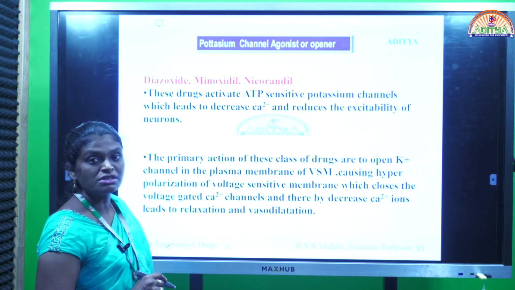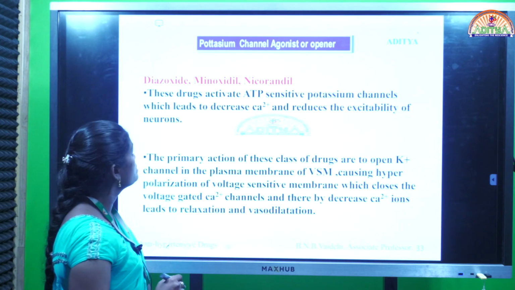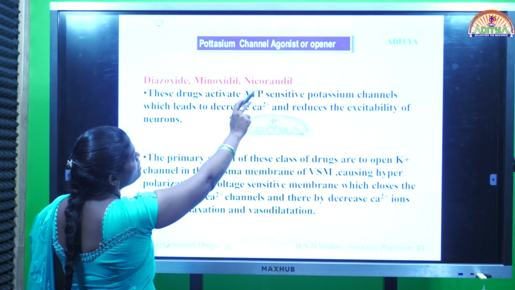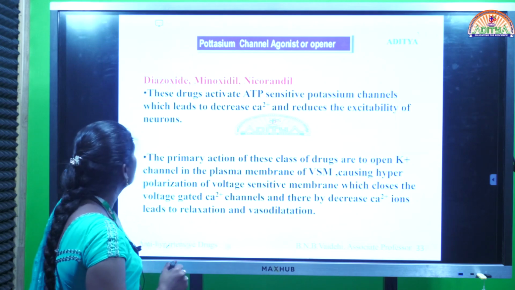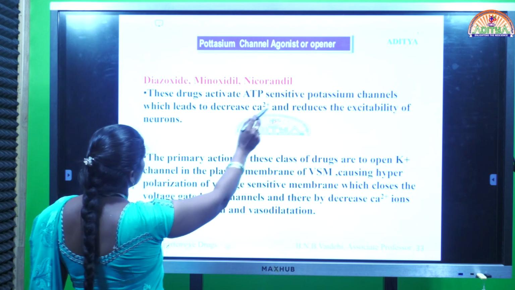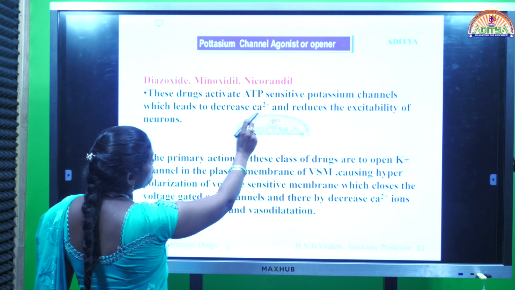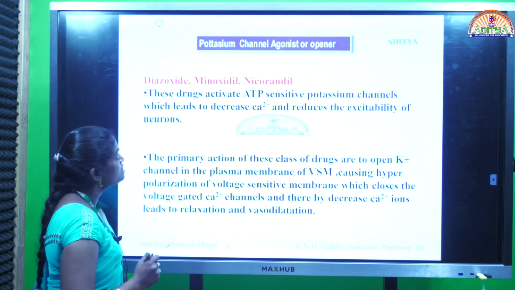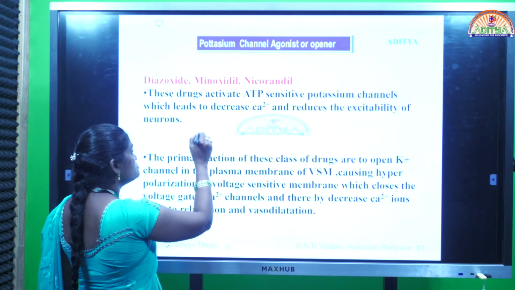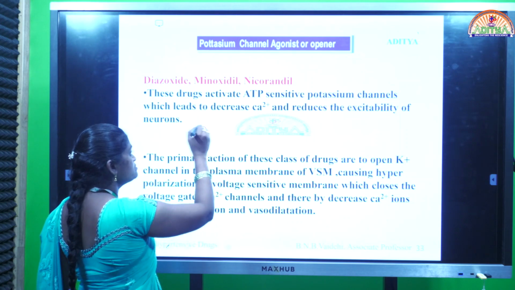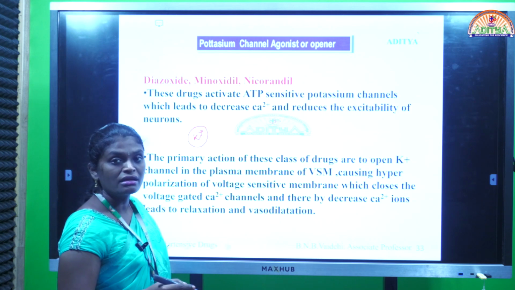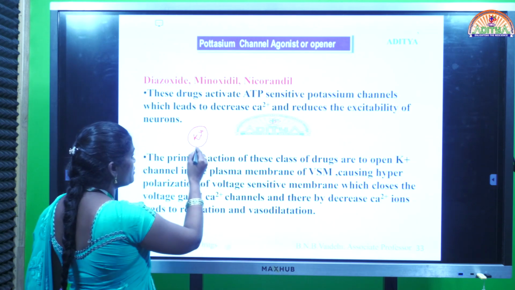Next category is potassium channel agonists or openers. These are the examples: diazoxide, minoxidil, nicorandil. These drugs activate ATP sensitive potassium channels, which leads to decrease in calcium and reduces the excitability of the neurons. Okay, potassium channel agonist or potassium channel opener means it opens the potassium channels.